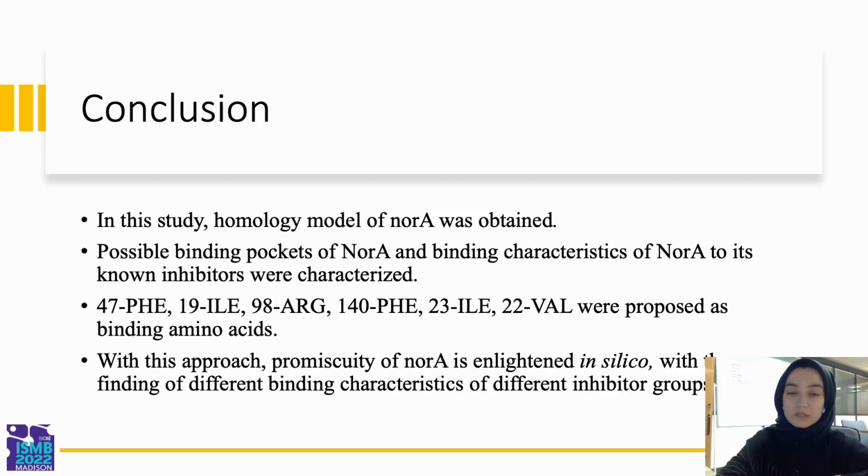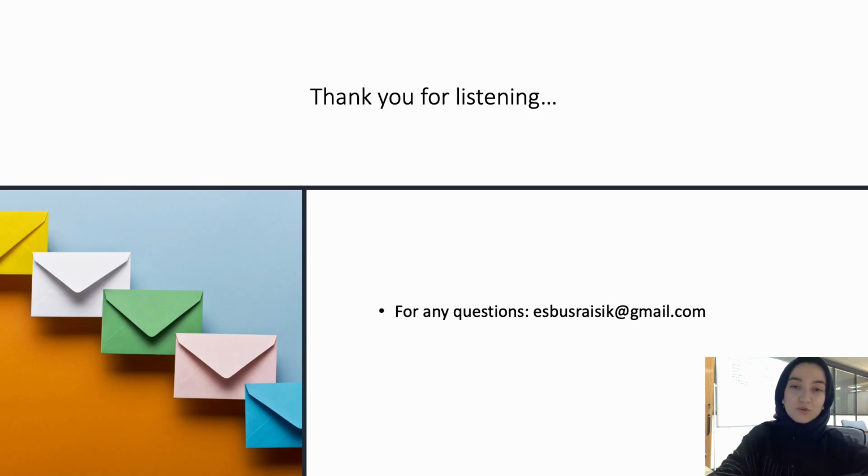So as a conclusion, we obtained the homology model of NorA, and we found the possible binding pockets and possible binding residues of the NorA efflux pump. And with this approach, we have enlightened the promiscuous structure of NorA in silico by finding different groups that have different binding characteristics.